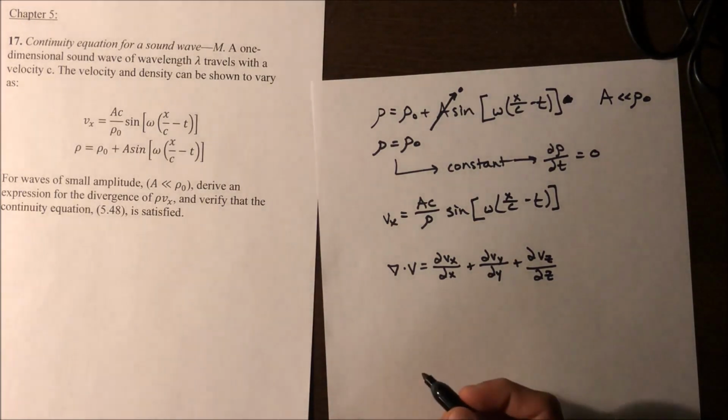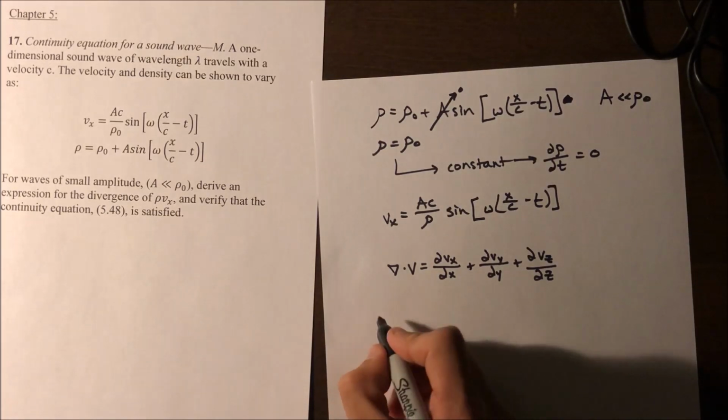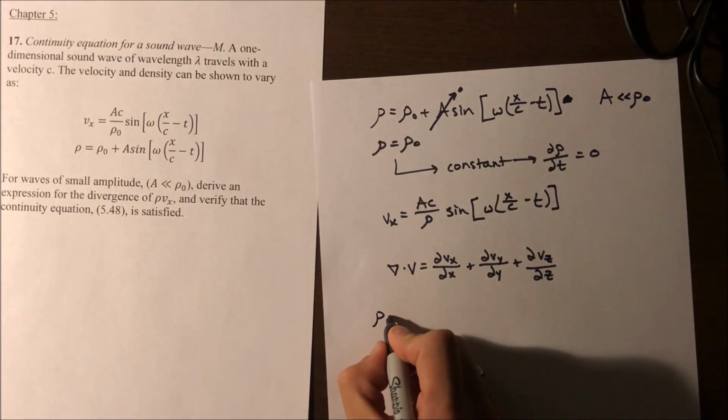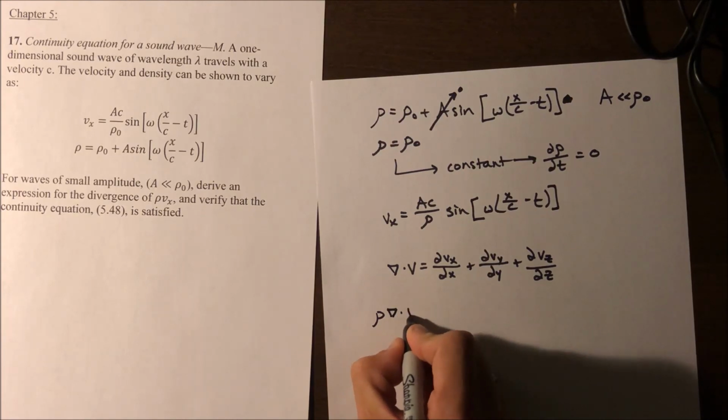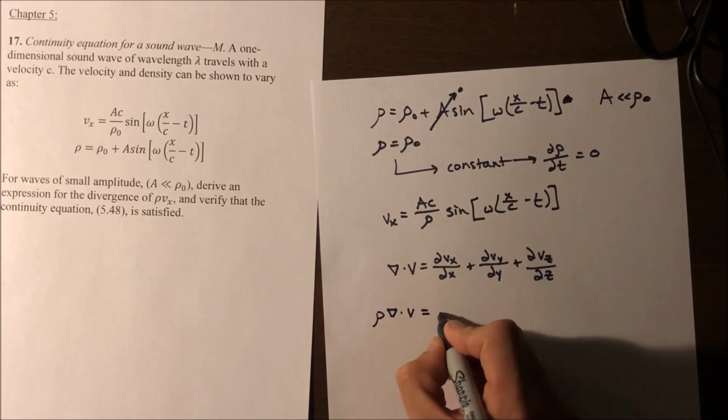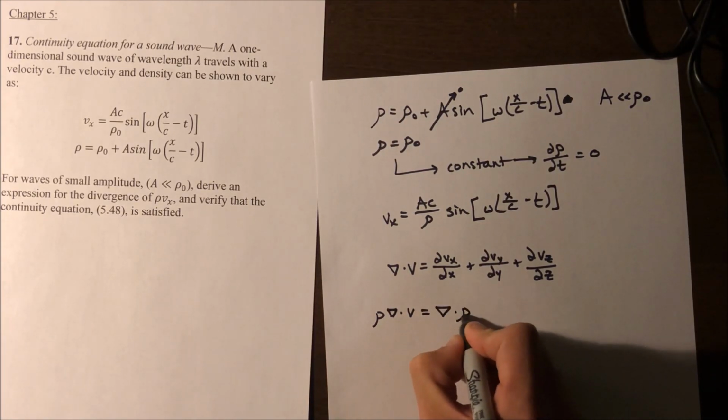So let's go ahead and add the constant rho. Rho del dot v also equals del dot rho v.